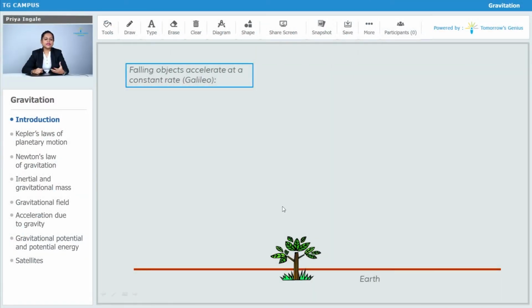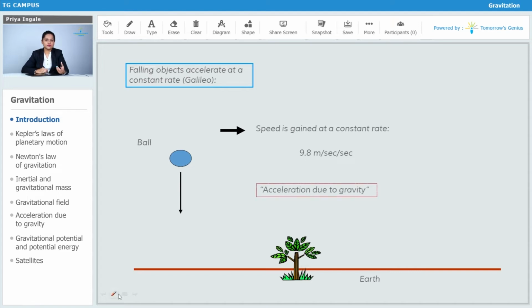Now here we'll take a daily life example. When we throw the object in the downward direction, what happens to it? So this observation was given by Galileo. If I'm releasing the ball from a certain height, what do we observe? That in each second the speed gained by the ball is 9.8.